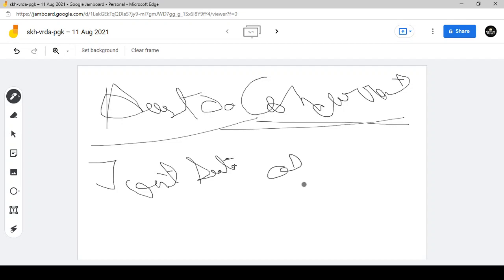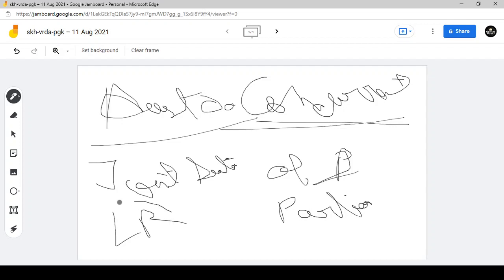ठीक है. Now there is no such thing joint sitting of both house of the two house of the parliament, है ना. So when there is a matter in which the Lok Sabha and Rajya Sabha does not agree, ठीक है, in that case on the recommendation of the speaker, the president can call for a joint sitting of both houses of the parliament, and it is the speaker of the Lok Sabha who chair the joint sitting of the both houses of the parliament.